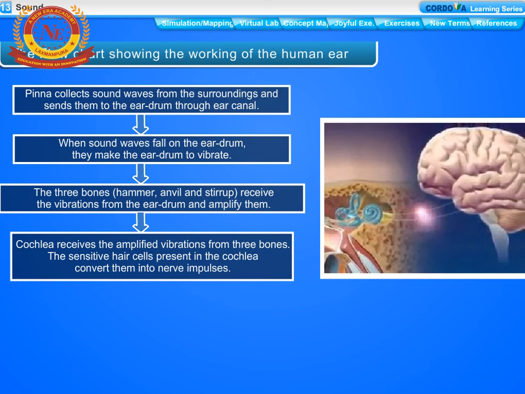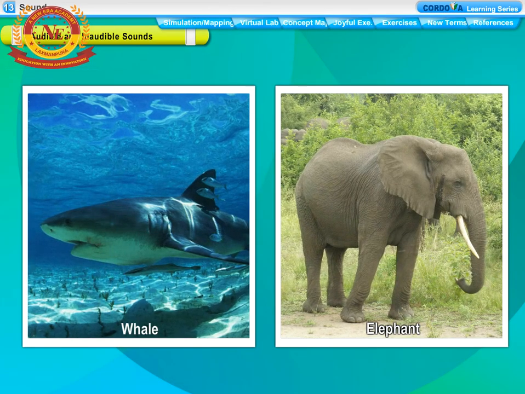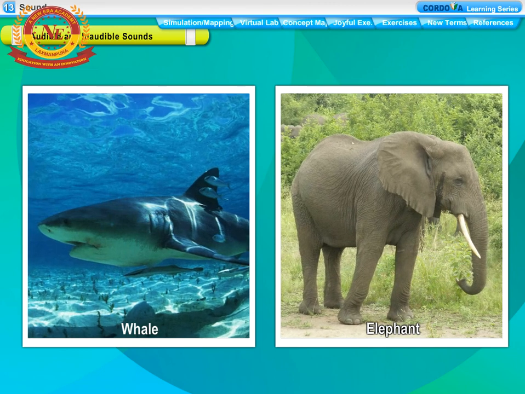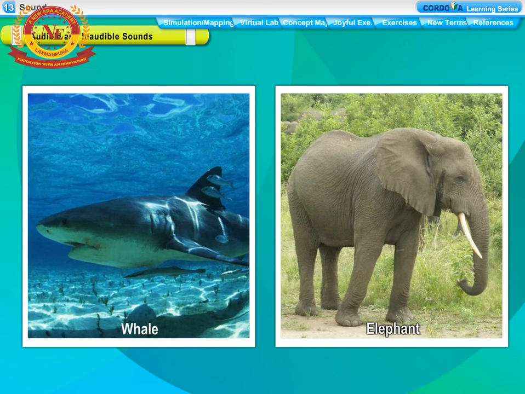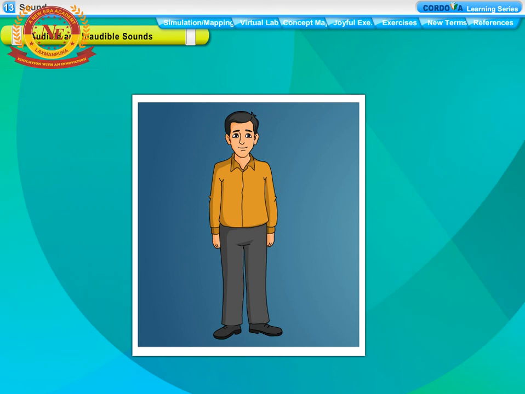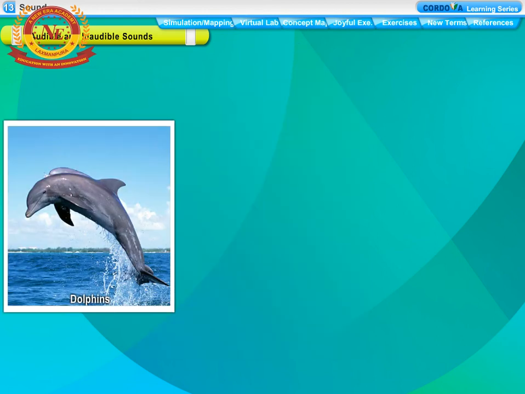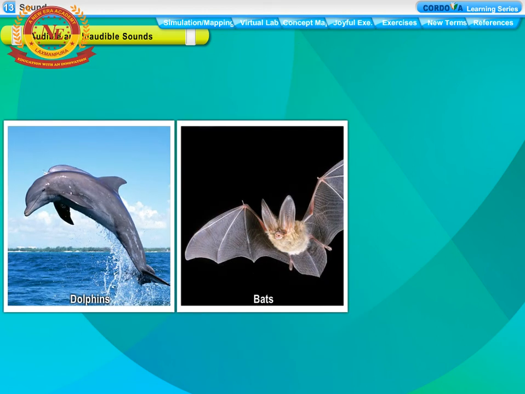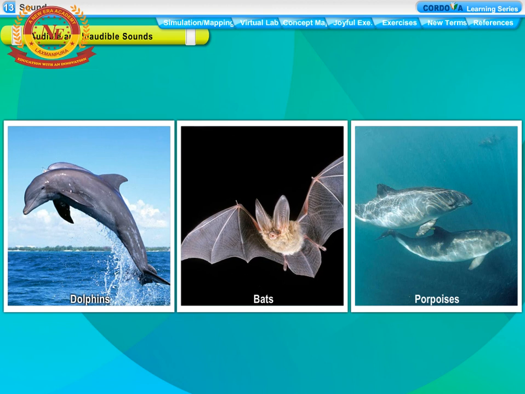Inaudible sounds having frequency less than 20 Hz are known as infrasonic sounds. Animals like whales and elephants also produce infrasonic sounds. Inaudible sounds having frequency more than 20,000 Hz are known as ultrasonic sounds. We cannot hear ultrasonic sounds too. Animals like dolphins, bats and porpoises produce ultrasonic sounds.